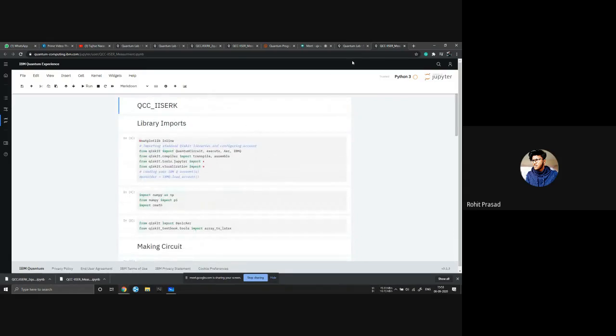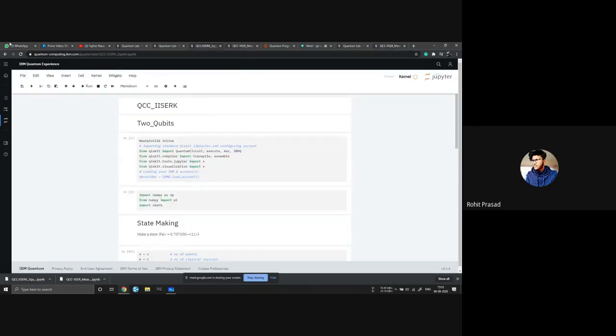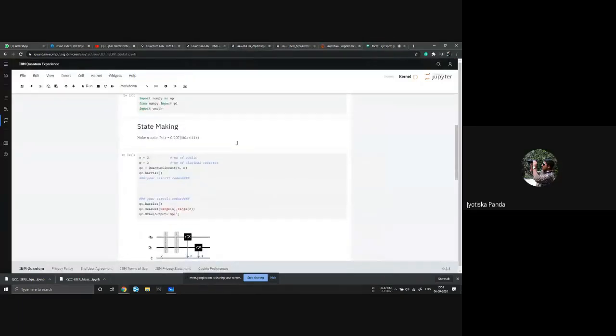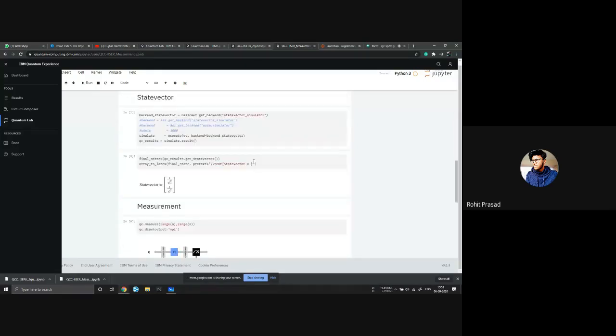This is my file. Just open this file and tell me that you have opened it. I will start from here. It is showing that there is no module named Qiskit textbook. Okay, so you haven't done that thing. Do we need that thing? Let me see. For measurement, we don't need that thing actually.